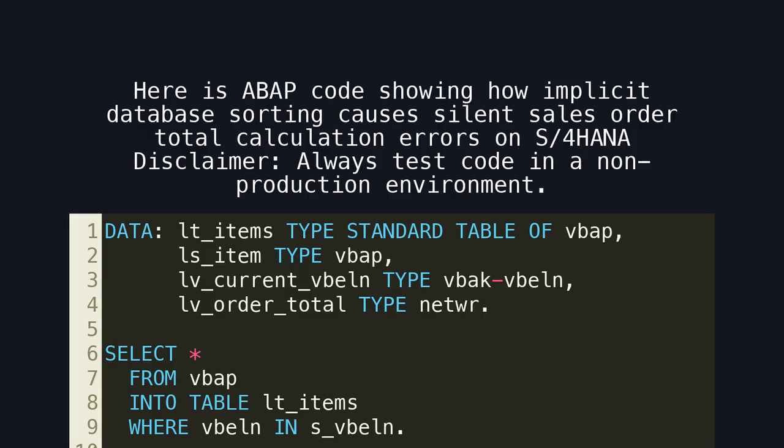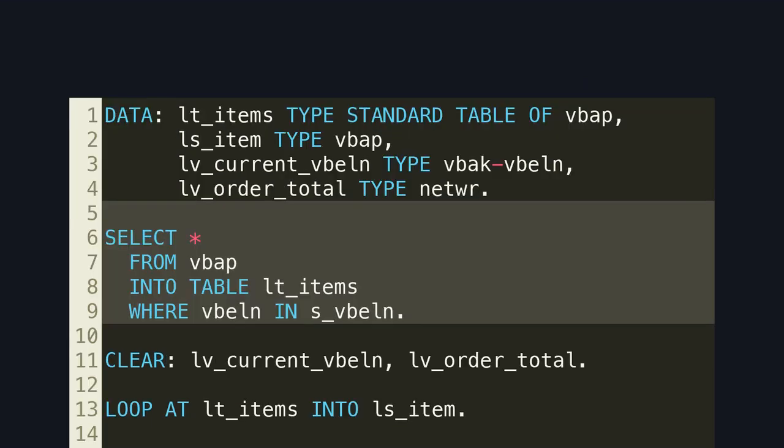Here is ABAP code showing how implicit database sorting causes silent sales order total calculation errors on S/4HANA. Disclaimer: always test code in a non-production environment. Here is the code where the hidden problem begins. This SELECT statement does not enforce any order. In ECC, the database often returned records grouped by VBELN by coincidence. In S/4HANA, this assumption is no longer valid.